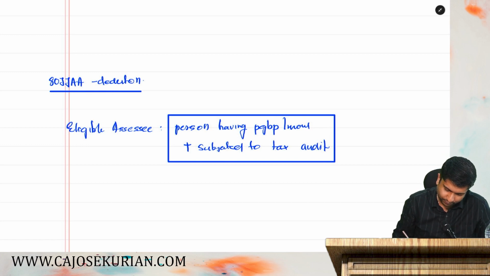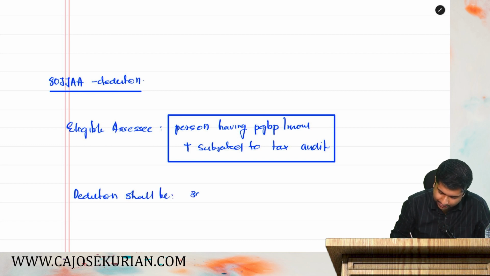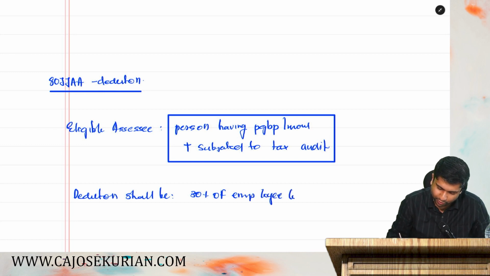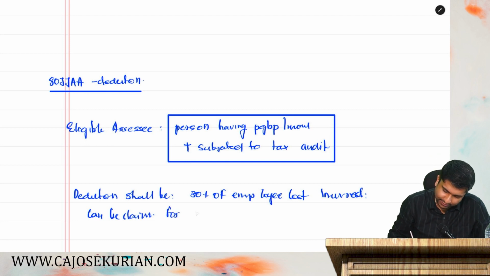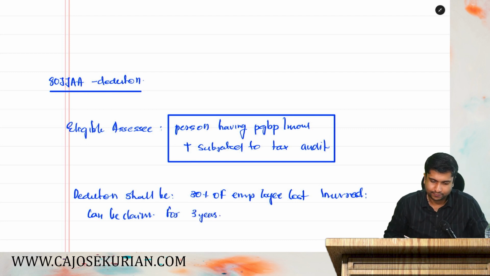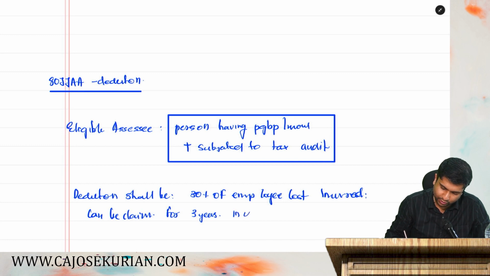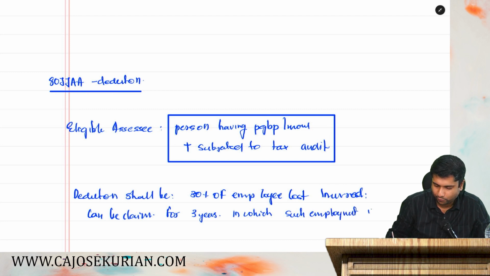Now the deduction shall be 30% of employee cost incurred, not employment cost, and can be claimed for 3 years, in which such employment is provided. That simply means it's a super deduction.